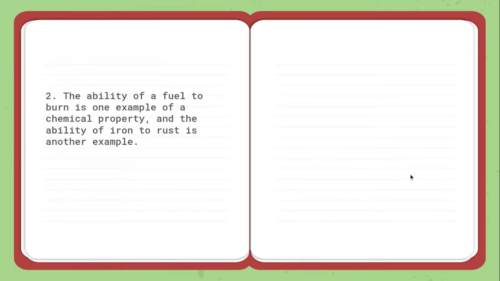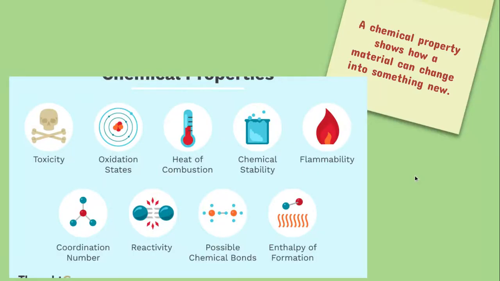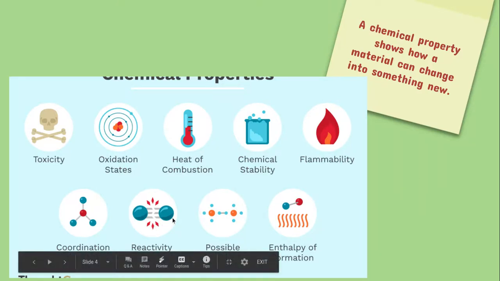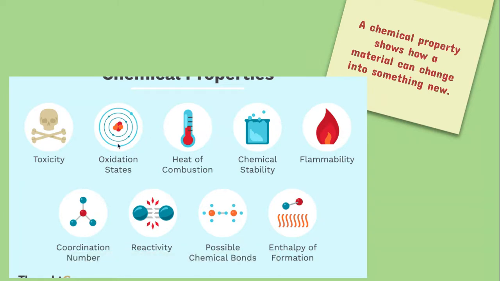The ability of a fuel to burn is an example of a chemical property. The ability of iron to rust is also an example. Again, when fuel burns, when gas burns, it changes into new materials. When wood burns, it changes to new material. If iron rusts, it's changed into a new material, iron oxide. Again, a chemical property shows how a material can change into something new. Some chemical properties include how reactive it is, how flammable it is, when it burns, where it rusts or oxidizes. So different things like that.